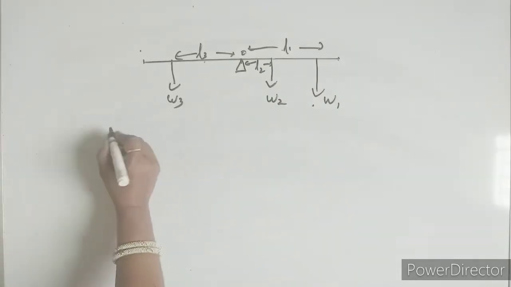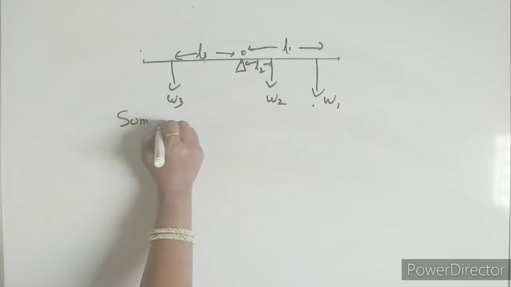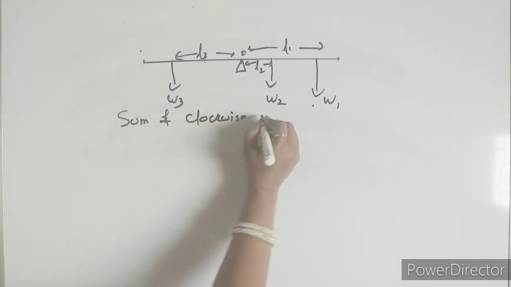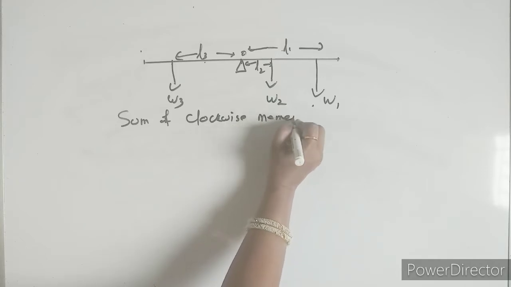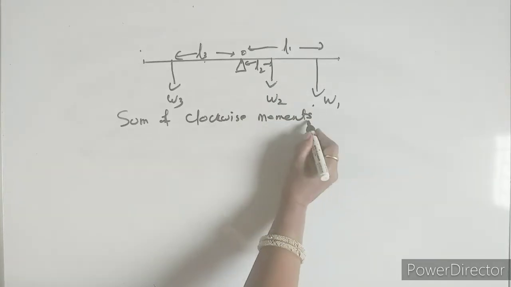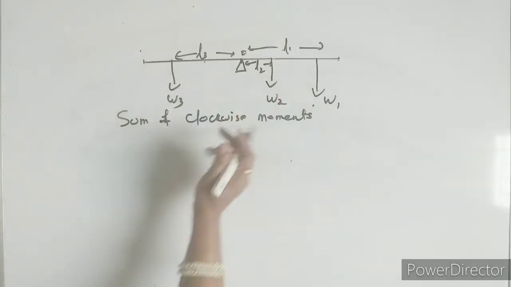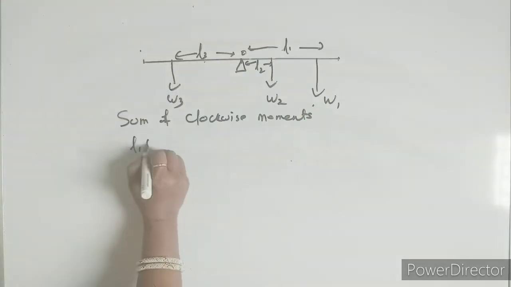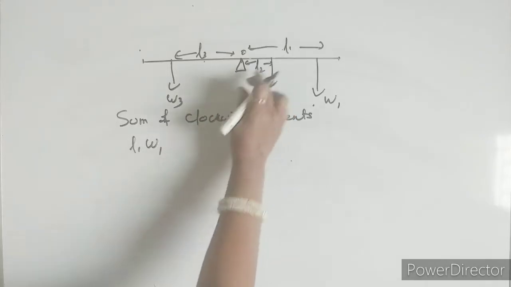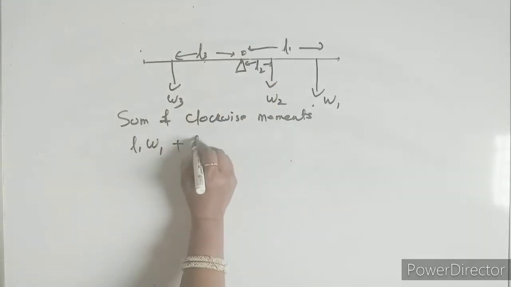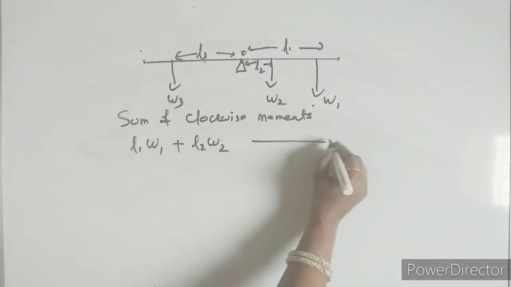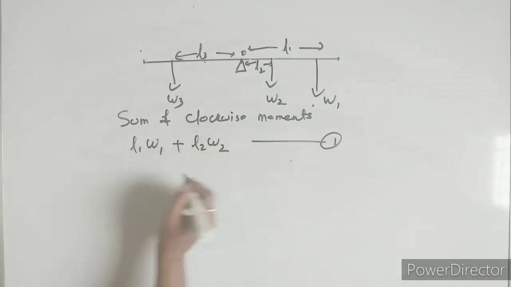So here let it be the sum of clockwise moments. I am using the word moments because there are two weights here. So this will be L1 W1 plus L2 W2, which is the sum of the clockwise moments.